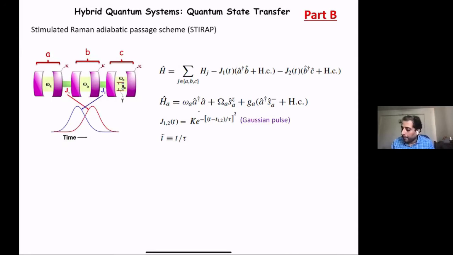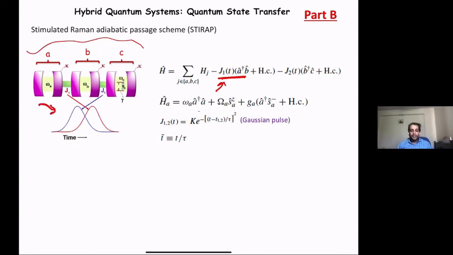So we have these units. It's a slightly different setup, but I'm showing the same kind of diagrams schematically. We have Jaynes-Cummings units, and you see the tunneling between the cavities. The tunneling has this time-dependent form, and this is how the pulses look.